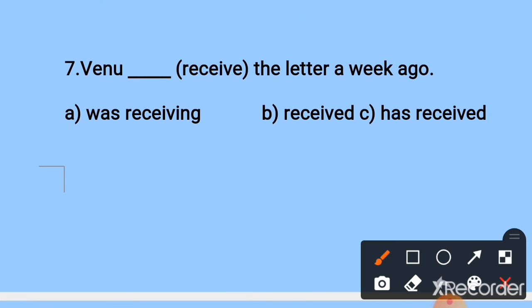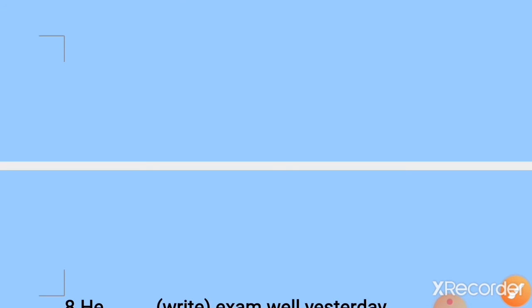Next, seventh one. Venu dash receive the letter a week ago. Here ago, yesterday, last week, last night: these are the keywords of simple past tense. In simple past tense we have to write verb 2. Receive, verb 2: received. Which one is the correct answer? Option B is the correct answer. Received. Venu received the letter a week ago. Next question.